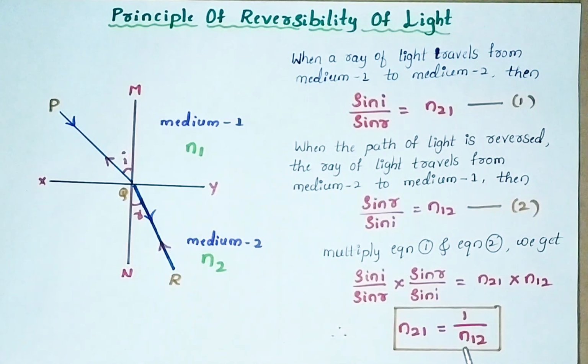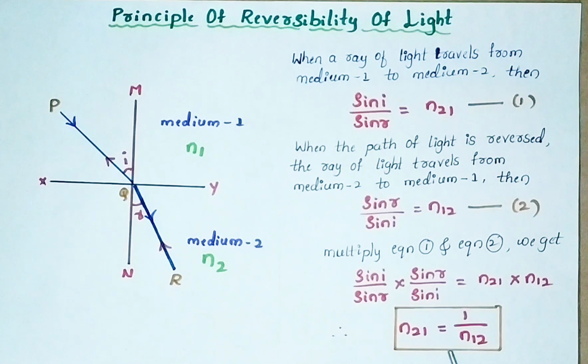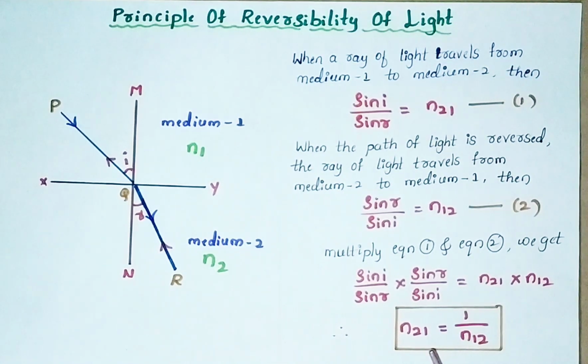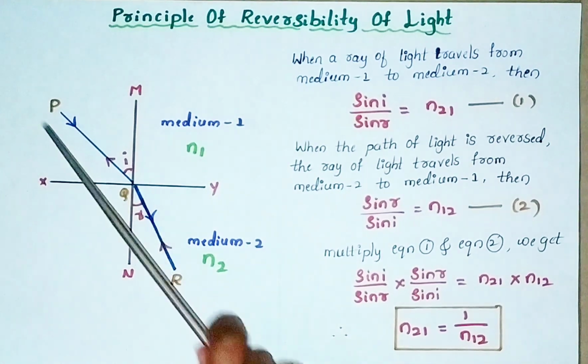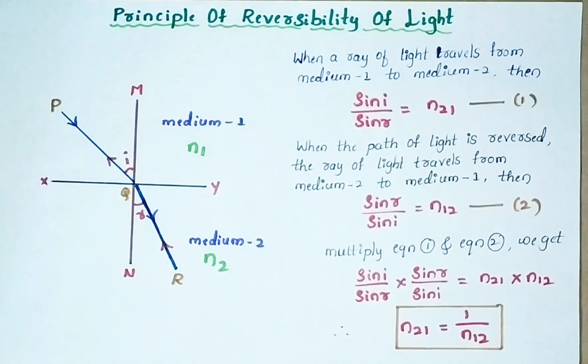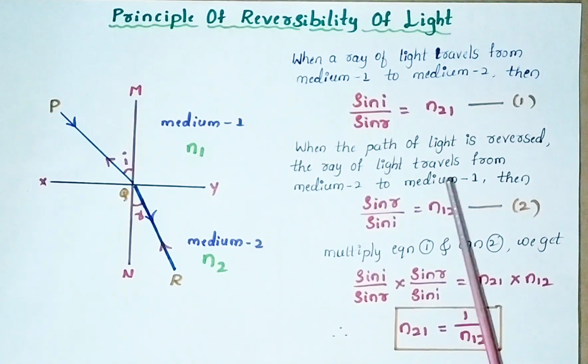This is all about the principle of reversibility of light. According to this principle, the path of light is reversible. If it is reversed, then again it retraces its original path.